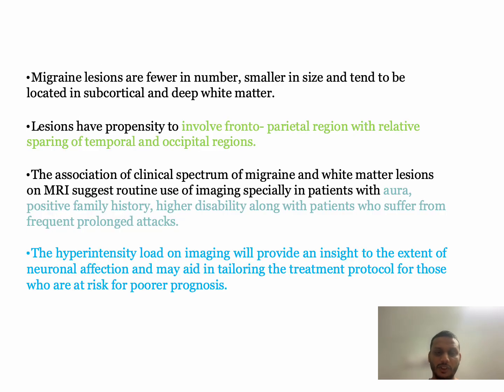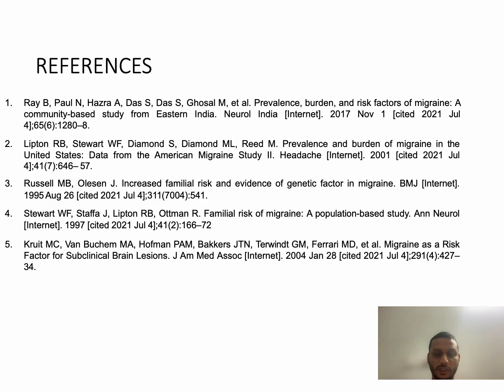Migraine lesions are fewer in number, smaller in size, and tend to be located in subcortical and deep white matter. Lesions have a propensity to involve the frontoparietal region with relative sparing of the temporo-occipital region. The association of the clinical spectrum of migraine and white matter lesions on MRI suggests routine use of imaging, especially in patients with aura, positive family history, higher disability, and those who suffer frequent prolonged attacks. The hyperintensity load on imaging will provide insight into the extent of neuronal affection and may aid in tailoring the treatment protocol for those at risk of poor prognosis.